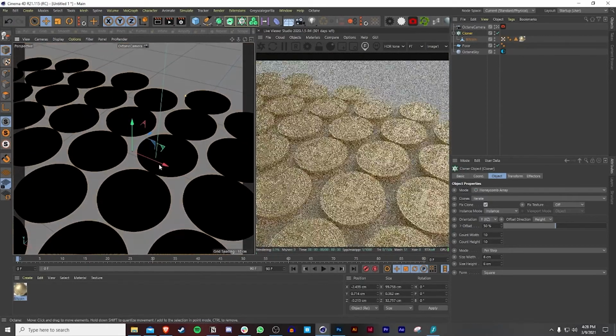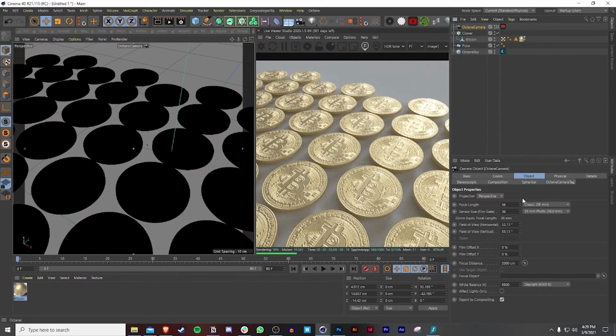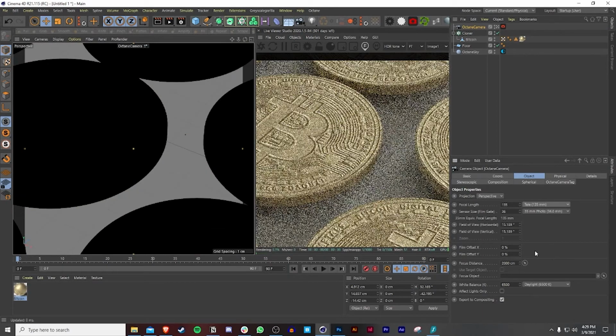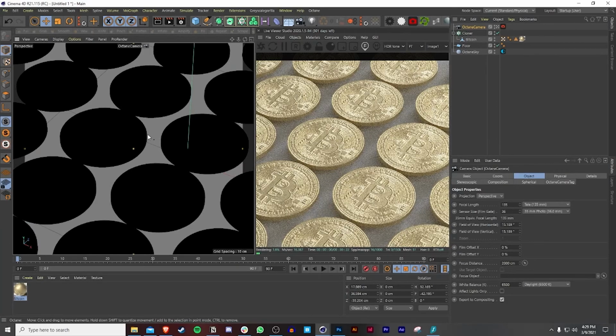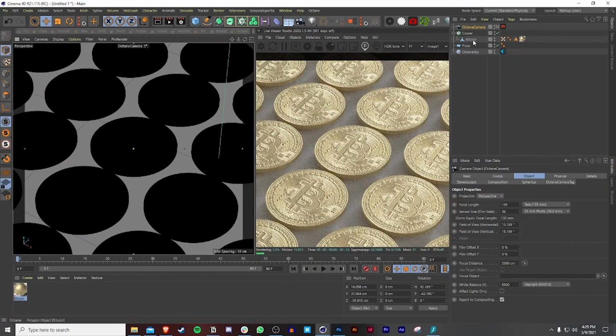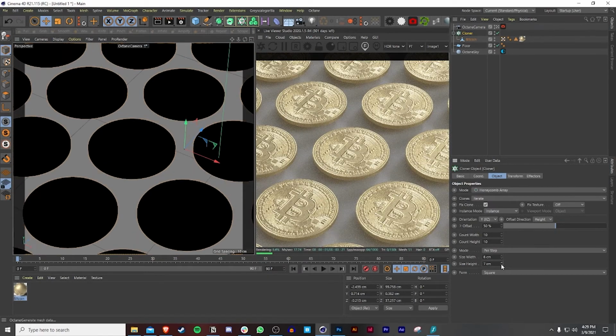Just give it a good angle. To get a really good angle, what works best for me is to set the camera to tele and then just zoom back. And then now you already have a really good angle. And you can always play around with the cloner to get different results.